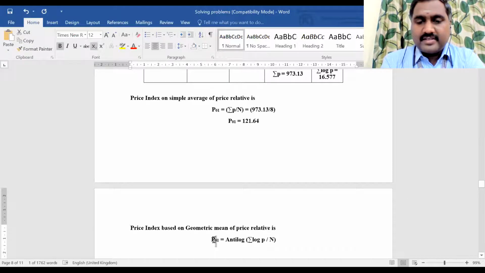We have to find out the price index value for average geometric mean. So this is a formula, right?